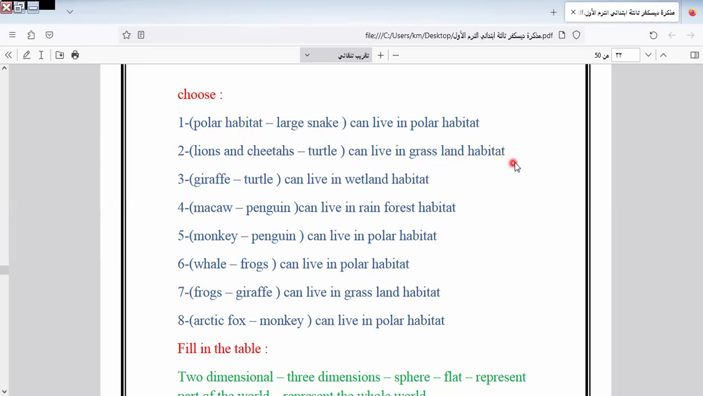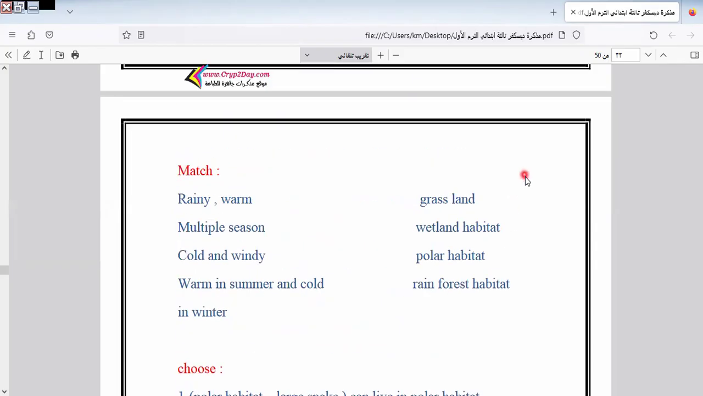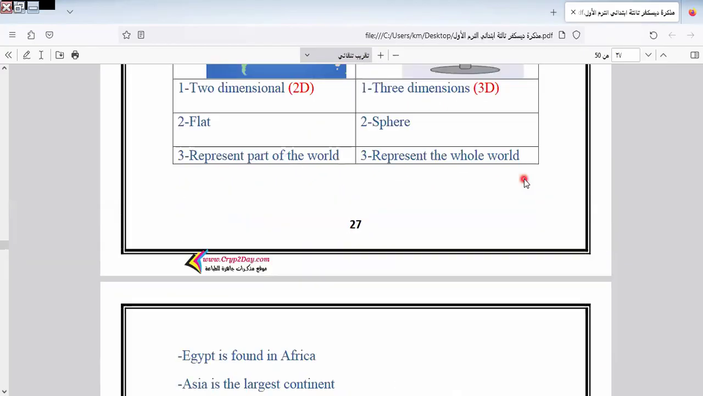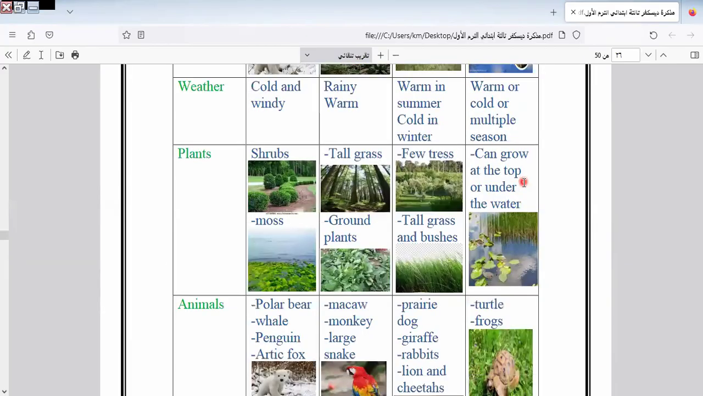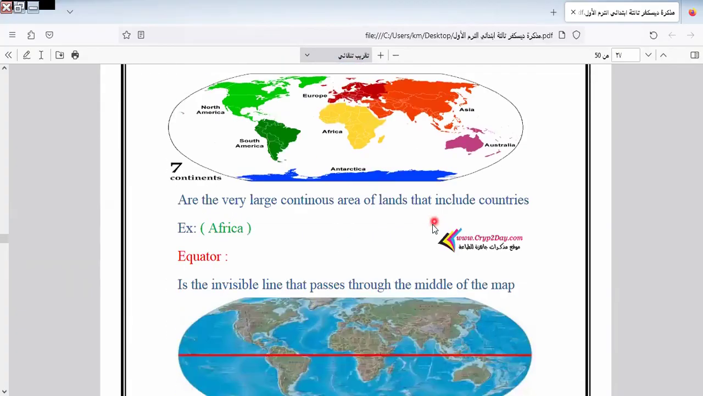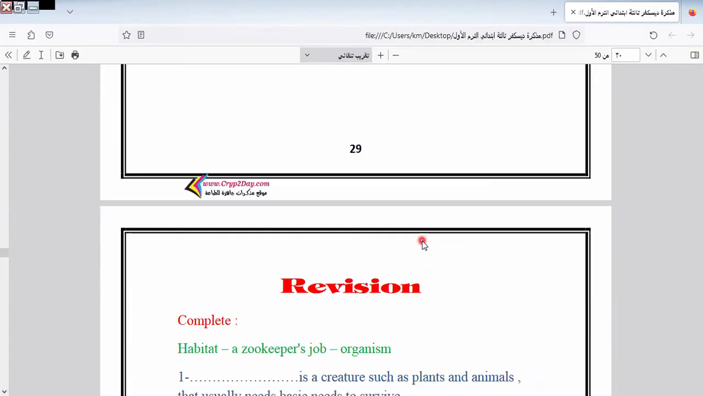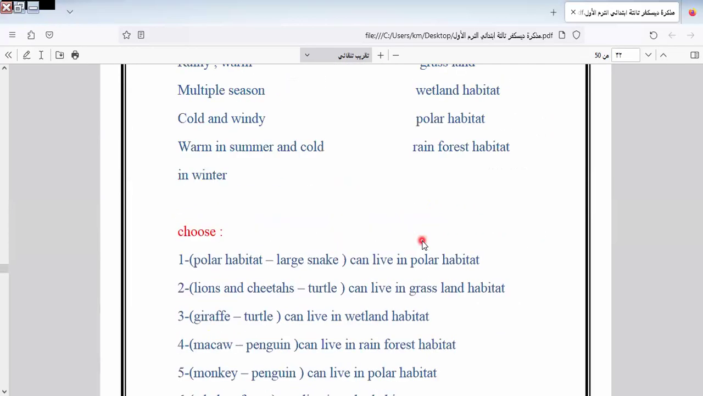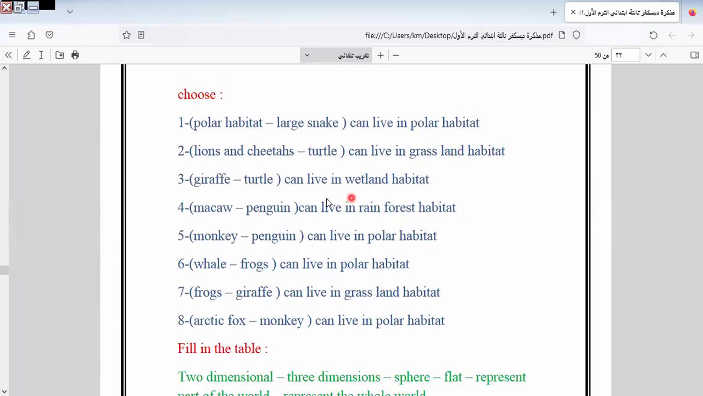Which one will live in grassland habitat? Grassland habitat. In grassland habitat, as we know, lion and cheetahs. Okay. So the answer, it would be lion and cheetahs. Lions and cheetahs live in grassland habitat.